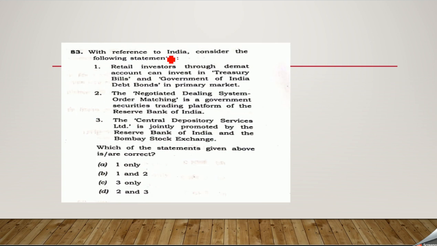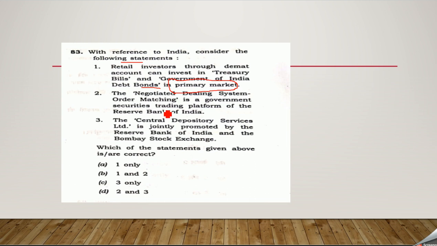With reference to India, consider the following statements. Retail investors through demat account can invest in treasury bill and government of India debt bond in the primary market. Absolutely correct. Yes, in the primary market we are accepting them, we are promoting them as well. Retail investors who are having a demat account can invest in the primary market. What do you understand by primary market? The market where the initial investment is taking place.